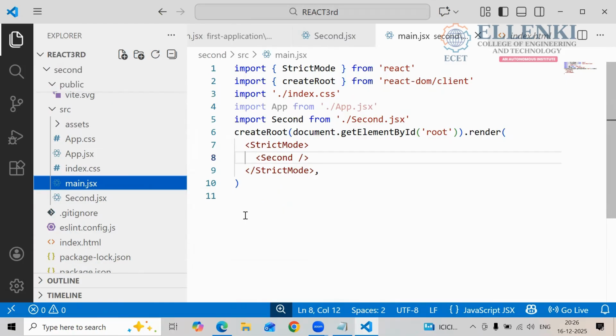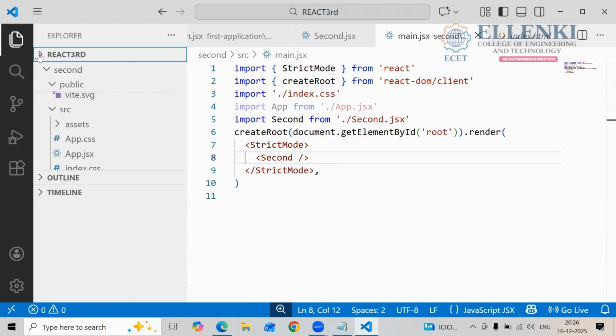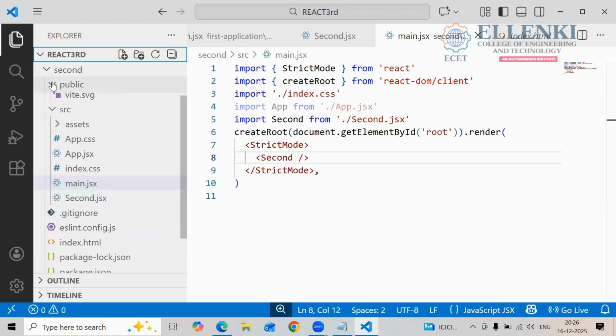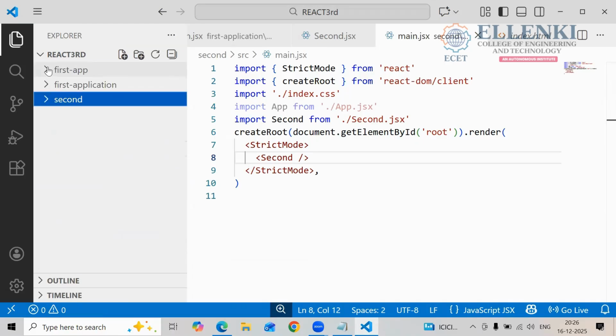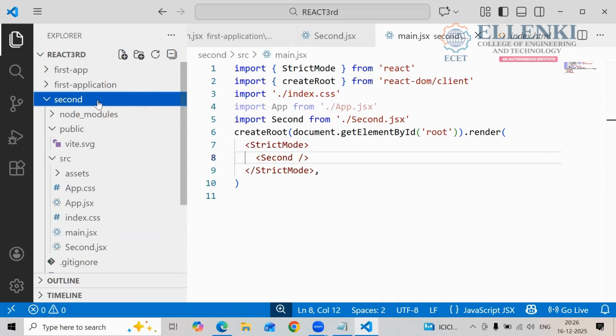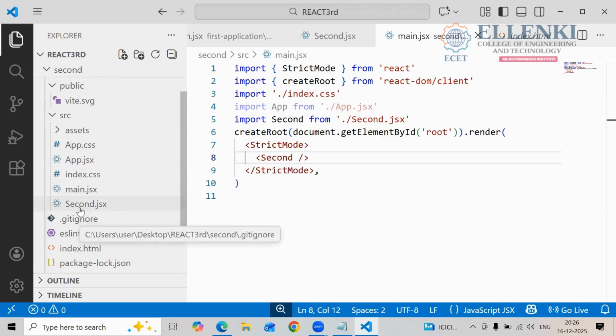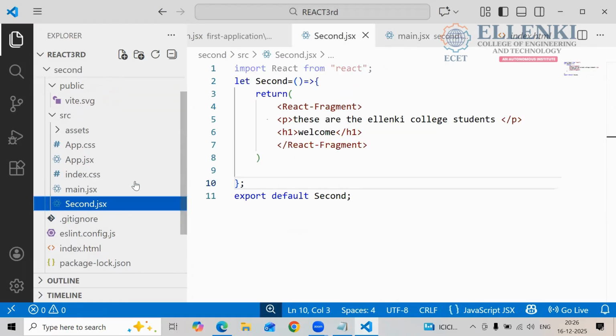And how to create a project? So React.js, this is only yours, right? Yes or no? First application, second. Now, if you want to write a program, so this is the src. In this src, what did you write? What component did you create? Second.jsx. This is your file. Yes or no? Okay.